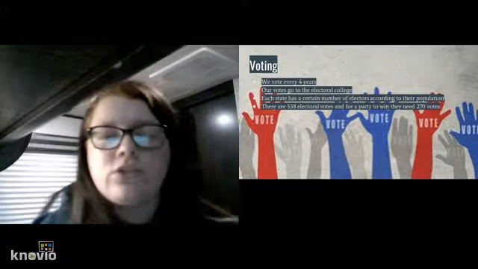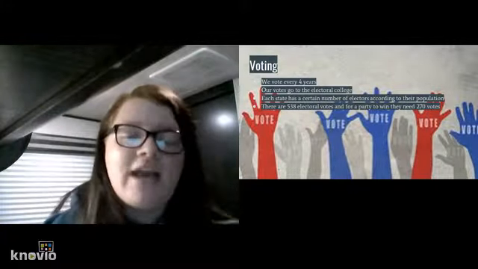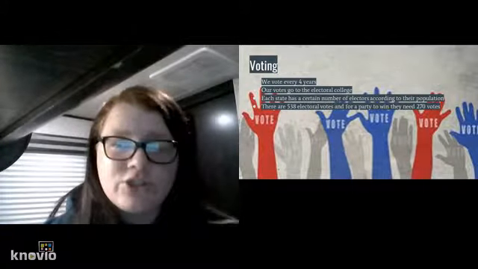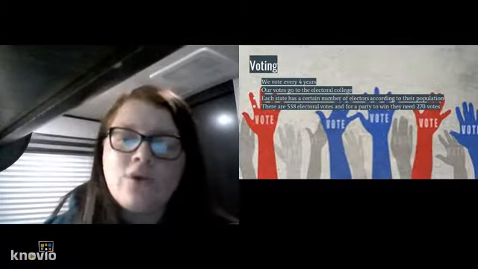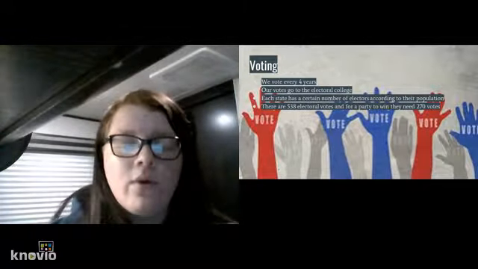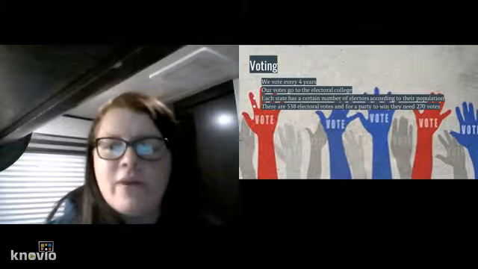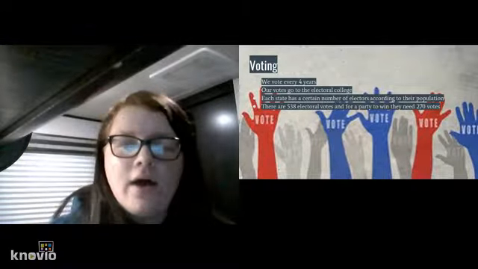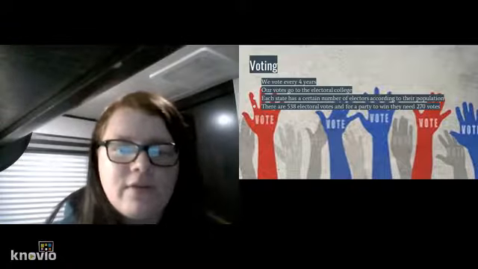Each state has a certain number of electors. It's according to their population on how many they have. Somewhere like California would have more than somewhere like Wyoming, just because of the amount of people that live there.